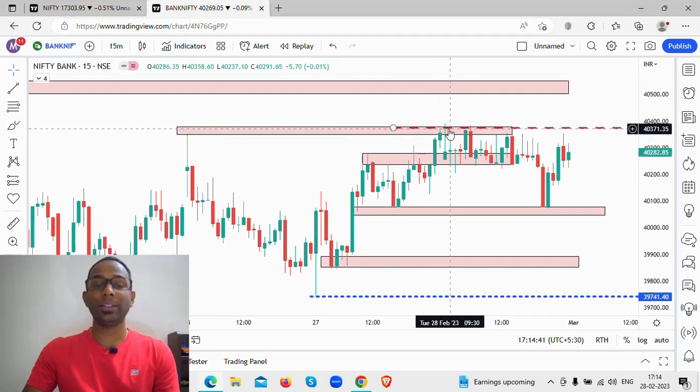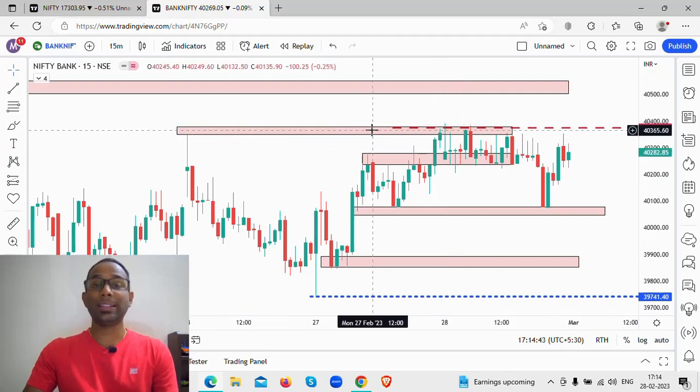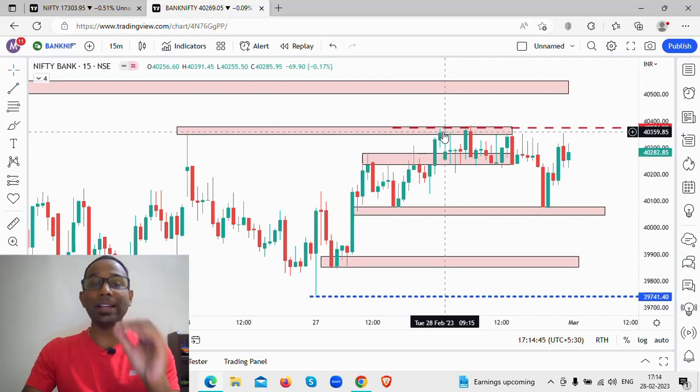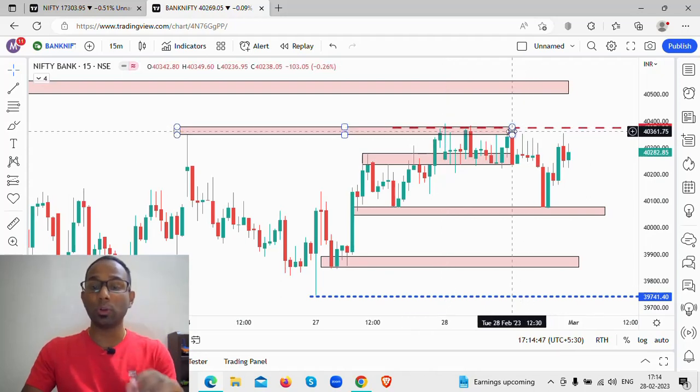Where did it face resistance? The previous day high and this resistance zone, the supply zone, we had marked exactly dot to dot. See guys, this is dot to dot understanding of the levels. This is what you learn through this channel. This is your channel.